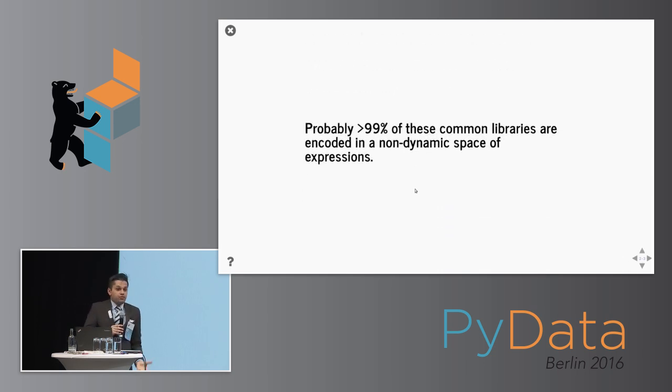One thing that we might assume is that probably 99% or more of the common libraries we're looking at, the data science libraries like matplotlib or pandas, are written in what you might call a non-dynamic space of expressions. I actually have a rant about why that's maybe a waste of Python, but the idea is that most of this code is written not too differently from a C or Java style.